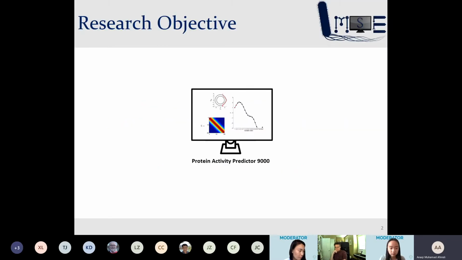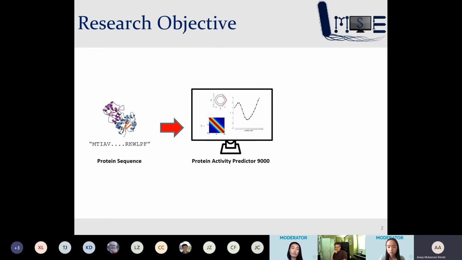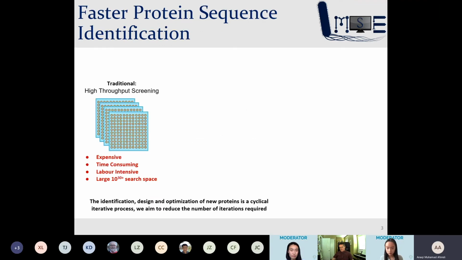The aim of my research was to develop a machine learning model that, when fed a protein sequence for a given substrate, would be able to predict what that protein activity would be, Vmax if you will. The machine learning model I will be presenting today uses a Gaussian process regressor approach to perform this prediction.